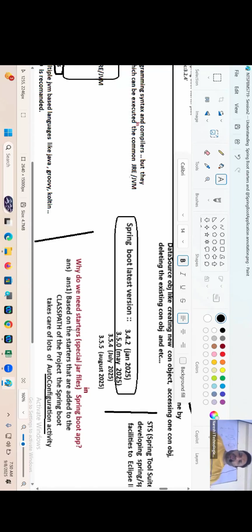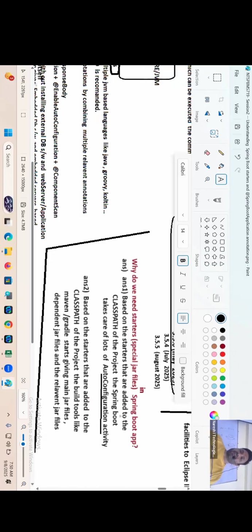Why do you need starters in Spring Boot applications? Number one, based on the starters that are added to the class path of the project, Spring Boot takes care of a lot of auto configuration, giving embedded databases, embedded servers, giving some jar files, giving some plugins, making certain predefined classes as Spring Beans. All these things happen because of starters only.